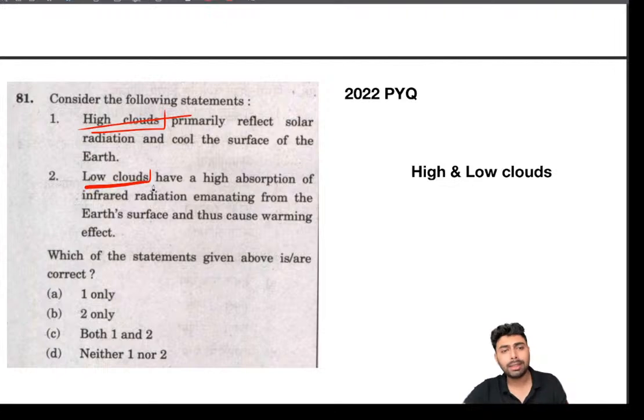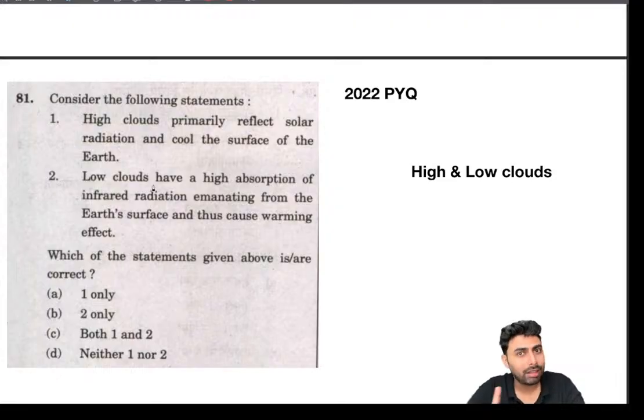The quick and easy thing, in order to make a question difficult, is to switch things, especially when high and low clouds are given. It's very easy for the examiner to frame that question. They don't have to work that much. But for an aspirant, that gets slightly tricky if they don't have a good factual base. So if questions on high clouds, low clouds, cold currents, warm currents are asked, be extra cautious, go through the statements very clearly. Otherwise, you can make a mistake, because you might read it and feel like it's a right statement because it's right only.